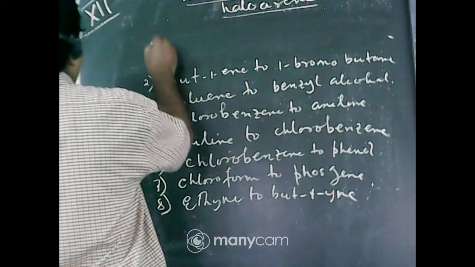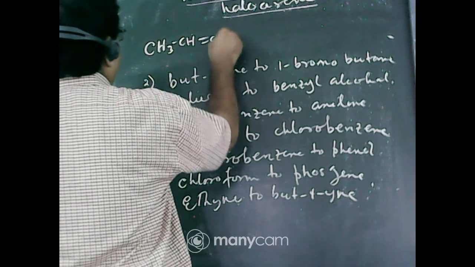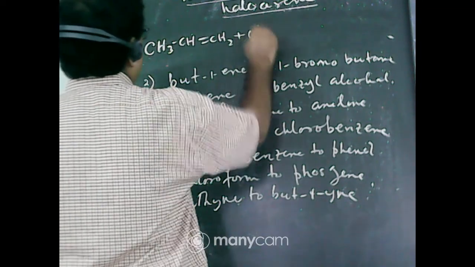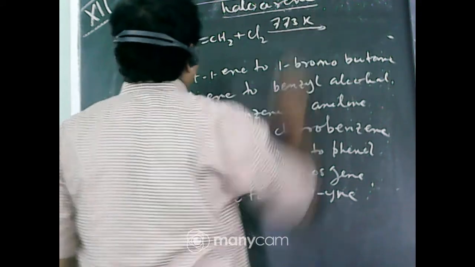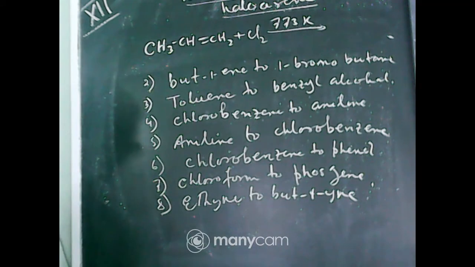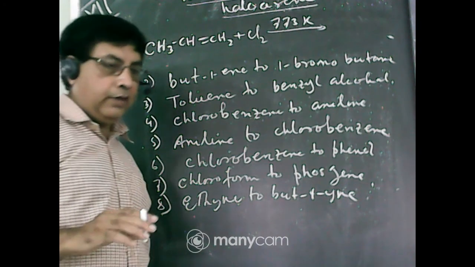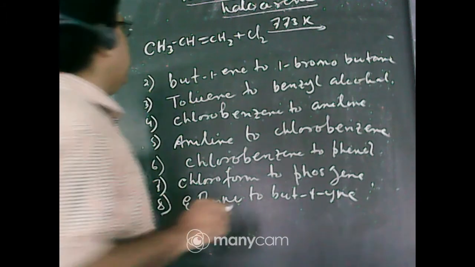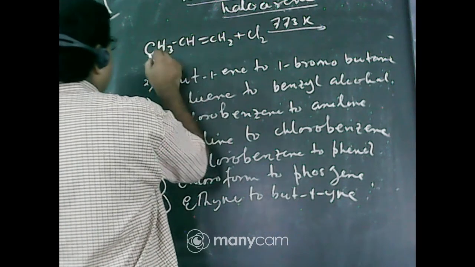What is the formula of propene? CH3CH=CH2, add chlorine at 773 Kelvin. When an alkene is heated with halogen at high temperature, then instead of addition, allylic substitution reaction takes place. Allylic carbon is the carbon next to the double bond carbon.